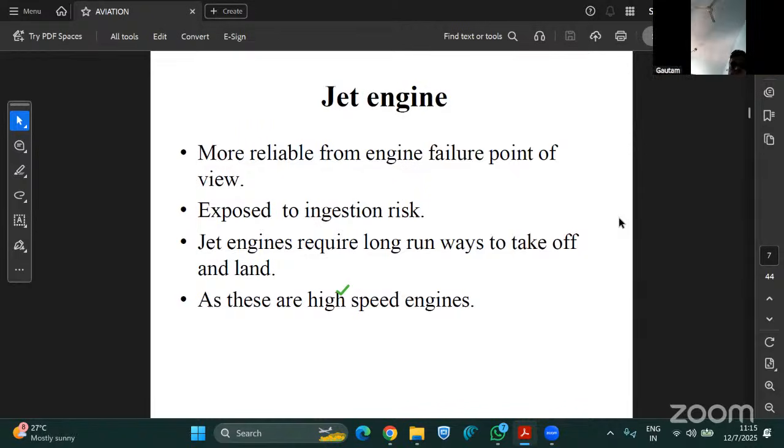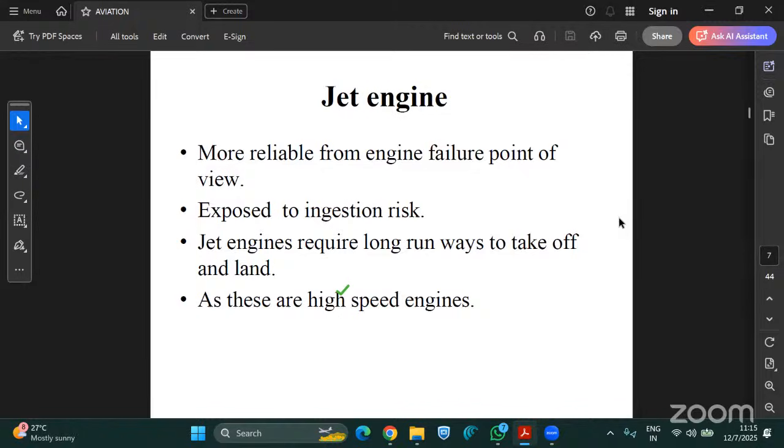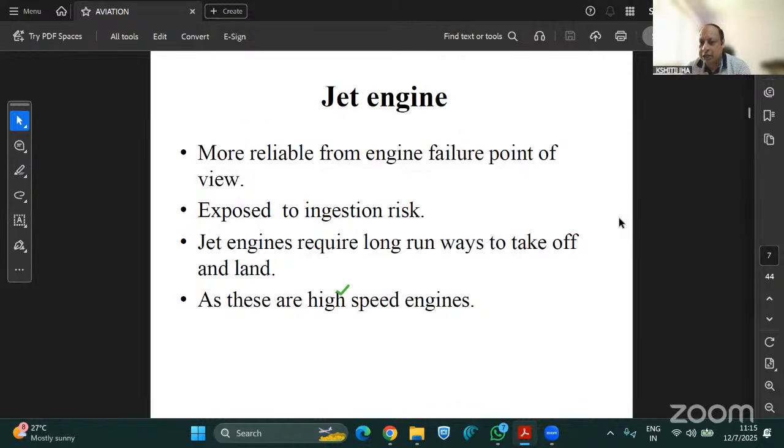Very recently, there was one incident due to which the AQI of Delhi also increased a lot. Does anyone know, related to a volcanic eruption? Any idea? Very recently, Ethiopia. Yes, in Ethiopia, almost after 10,000 years, something like that, a volcano erupted, and the smoke and ashes flew from Ethiopia to India, and obviously the AQI increased. So that is one of the major risks, but it happens once in a while.